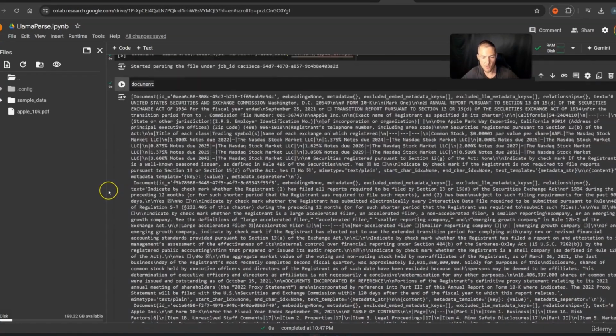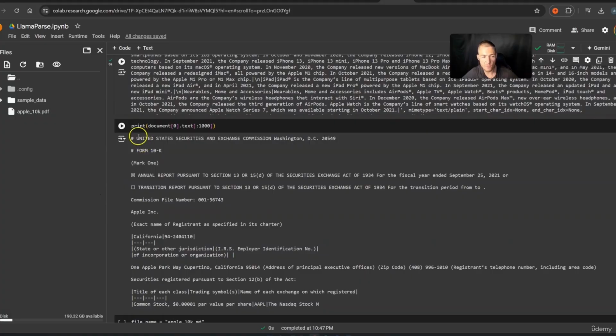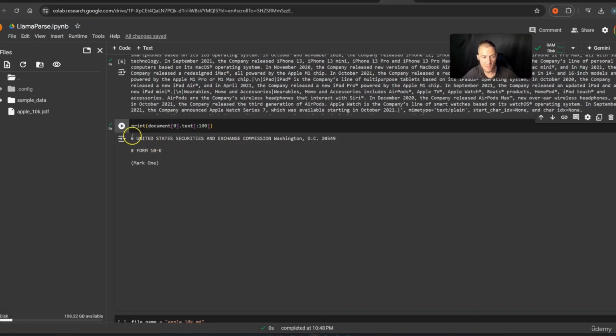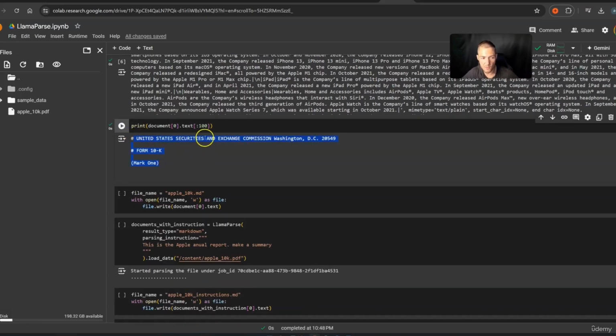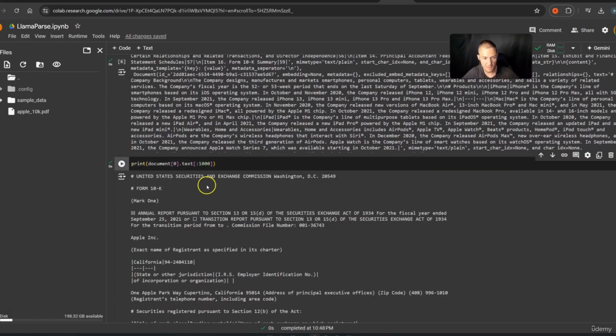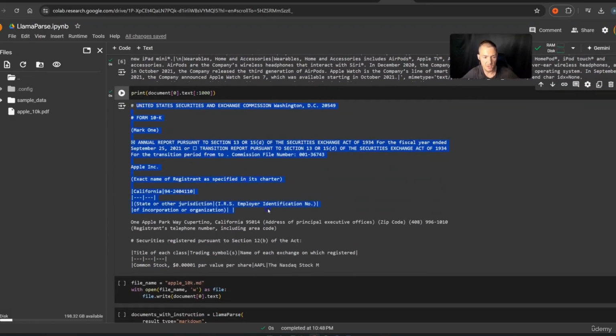So we simply scroll down a little bit more, and here we can print out our document as text file, and here we simply print 1000 characters. You can go down to 100 or 500. This is just so that you see how all of this is looking. Let's just start with 100. If you press play right here, you simply see the first 100 letters from this document. Let's just say you want to see 1000. We press play once again, and then you see how all of this is structured. This is of course perfectly structured for an LLM. This is the stuff that we need.